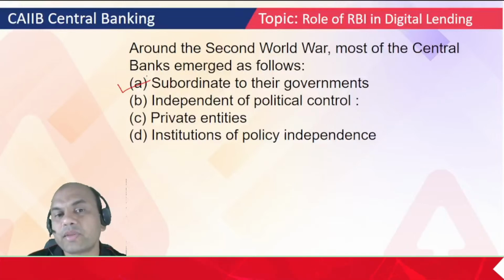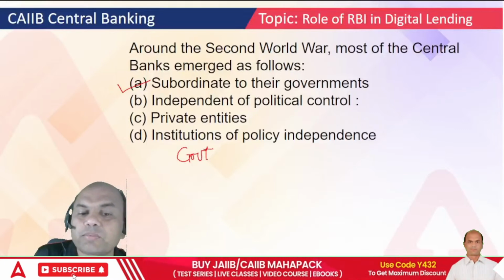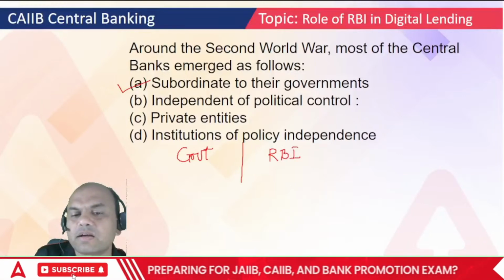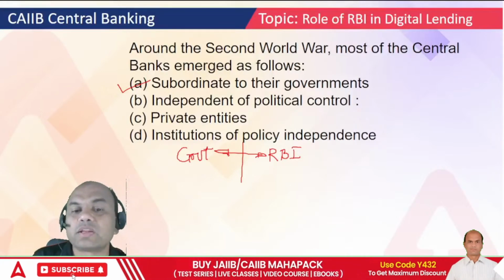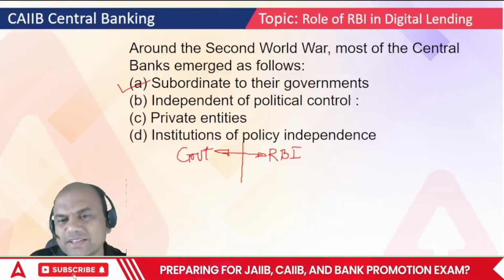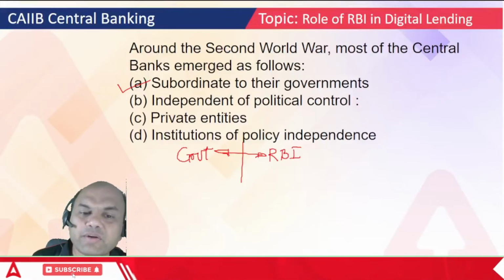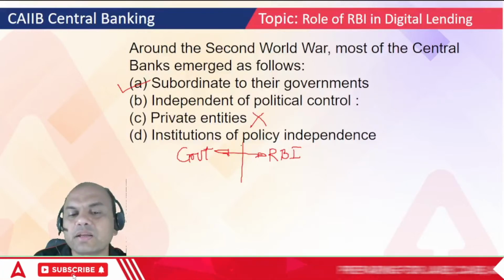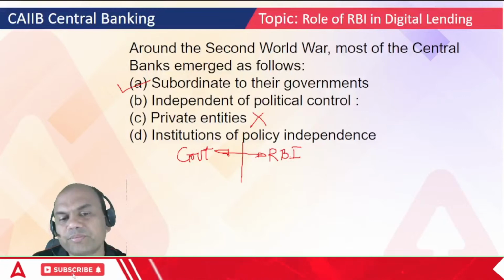They supported the government. Because in any country, the government can't function properly if it does not have the support of RBI or that central bank in that country. Both should go hand in hand. So that's why subordinate to the government, that's the important part. Independent of political control. Of course, this is obvious. Private entities, it's not a private entity. Central bank is never a private entity. It's always owned by the government. Even RBI's complete control is with the government. Shares of 100% are controlled by the government.